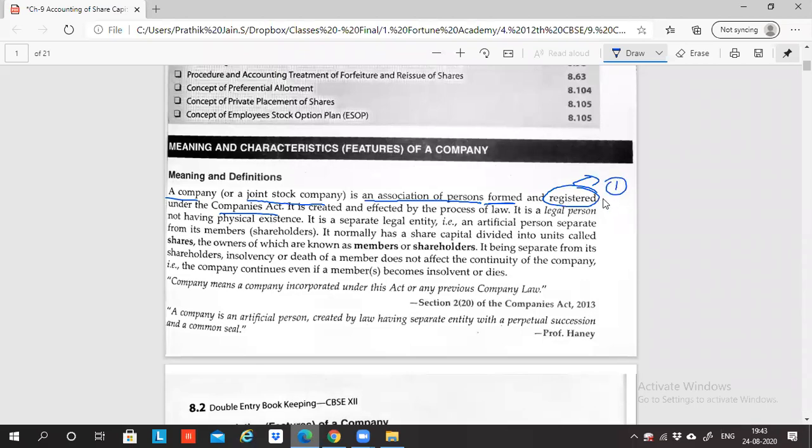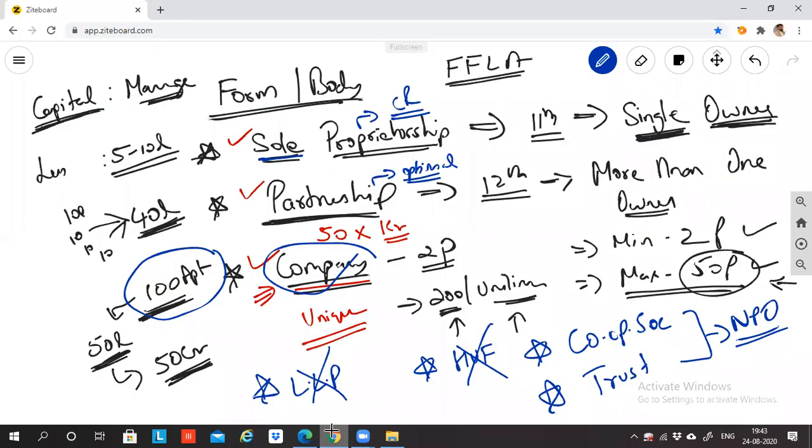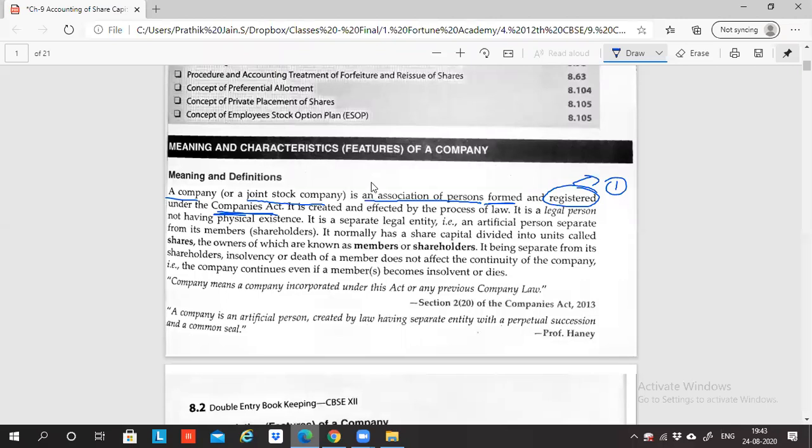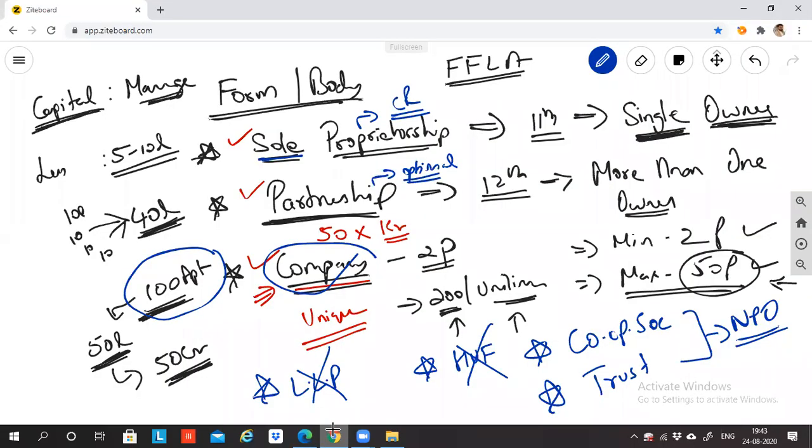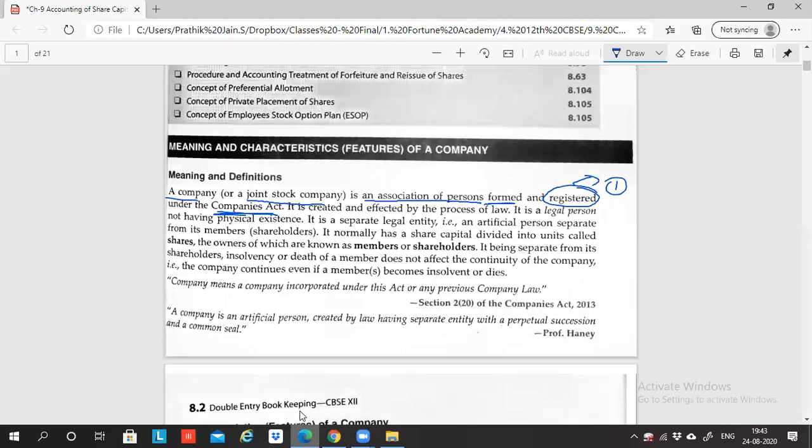Point number one. And where are you registered? Under the Companies Act. What is an Act? Sir, an Act is basically the rules and regulations framed by the government. In India, there are thousands of different Acts. Each and every Act has a different purpose. Like for partnership, we have the Indian Partnership Act 1932, which is a rule book which lays down the rules and regulations for partnership business. Similarly, for companies, the rules and regulations are laid down by the Companies Act.